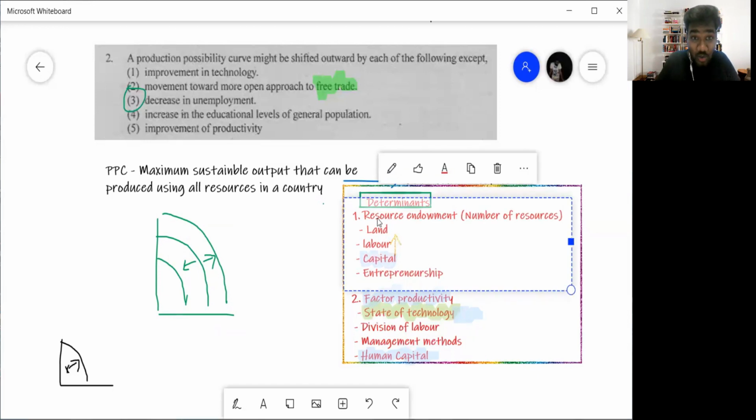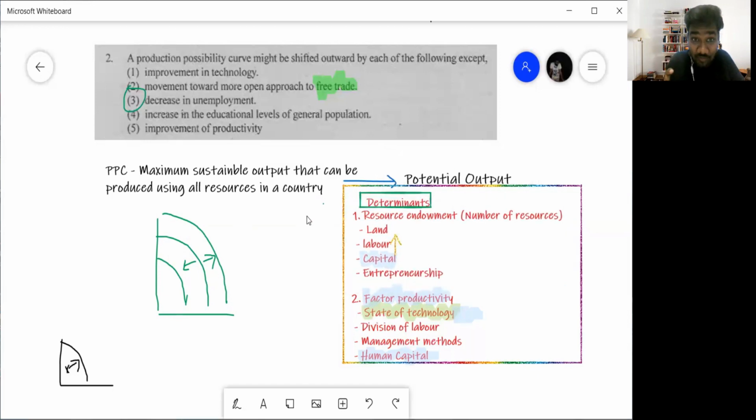So resource endowment is the first thing. Resource endowment means how much land, labor, capital, entrepreneurship we have. If that increases, the PPC will shift outwards. If it decreases, it will shift inwards. So let's say, for example, there was a tsunami and the buildings got destroyed. That means capital is decreasing. So the PPC shifts inwards. That is one reason that causes the PPC to shift inward or outward, the amount of resources we have.